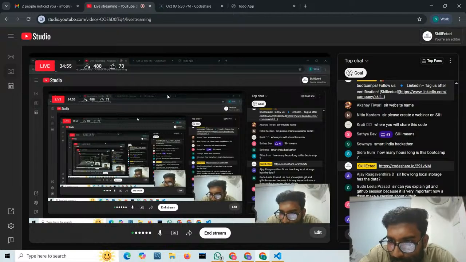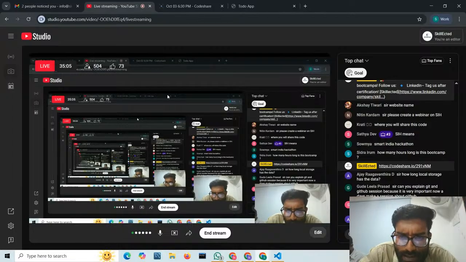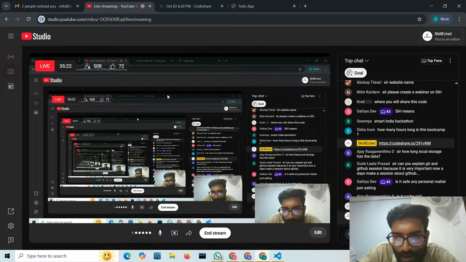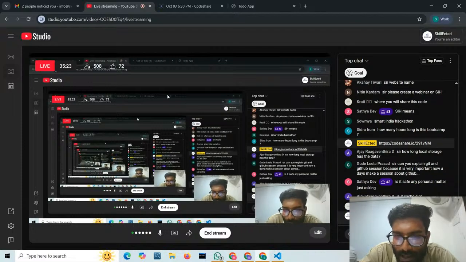Is it safe? Any personal matter? Just asking. What is safe? Is it cache, sir? No, cache is a different thing. Cache is generally done on the websites which take more time to load. So that is why we cache the website, means we store its loading features. And then whenever we once again open the website, it loads fast. So that is because of the cache.